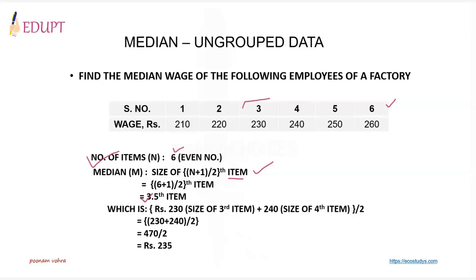It will be an addition of third and fourth item to be divided by 2, which is 230 plus 240 divided by 2, and you get 470 by 2, which is 235. So rupees 235 is the median wage of the following employees in a factory.